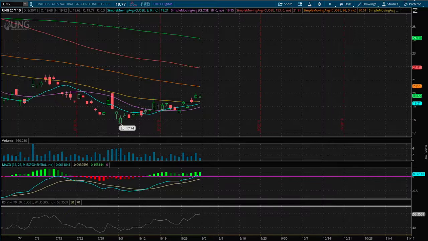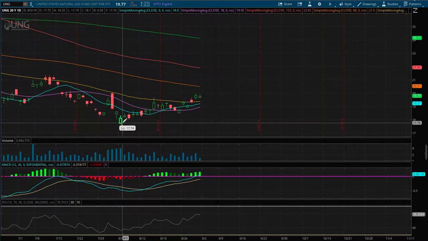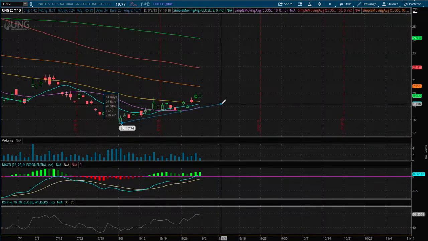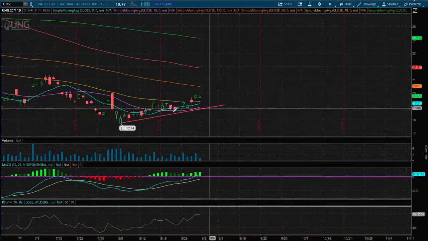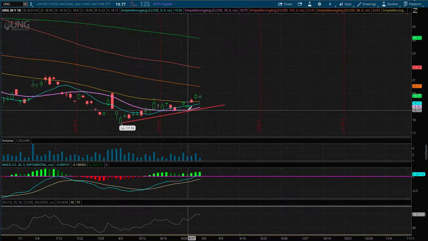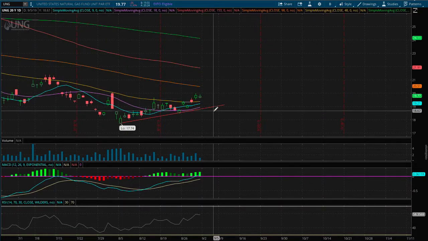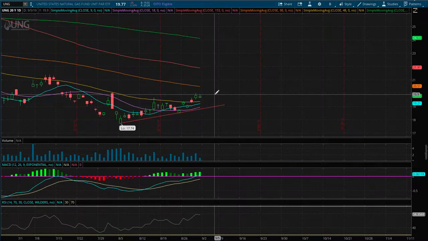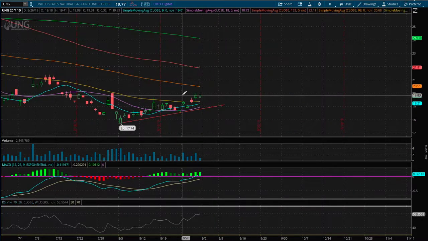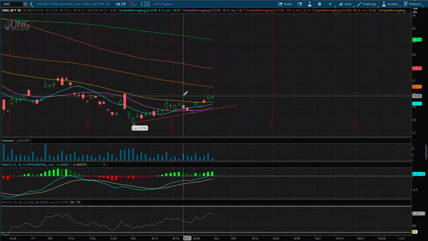So what I see in here is a possible uptrend as long as we maintain and do not break this uptrend or close below this trend line. I believe this is a possible reversal for natural gas.